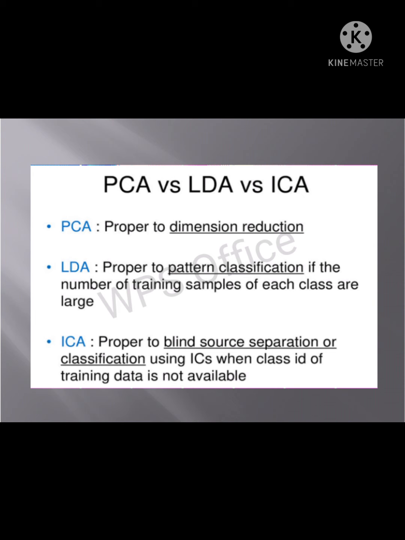The next is a comparison of these three algorithms. What are the differences between them? The main difference is that PCA is dimension reduction, LDA is used for pattern classification, and ICA is used for blind source separation or classification. It can be used for different platforms. The comparison between PCA and ICA is complex because of usage. The usage of PCA is more. This shows the difference between the three algorithms.